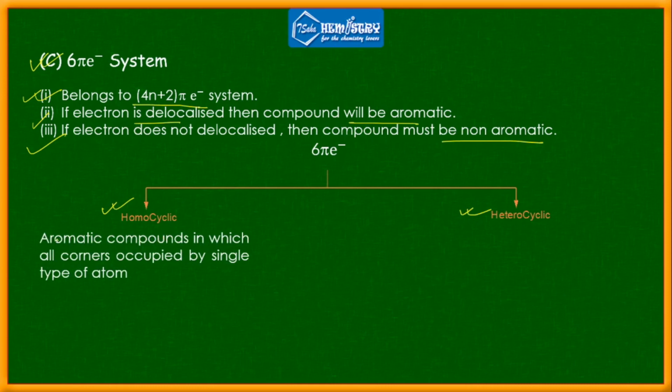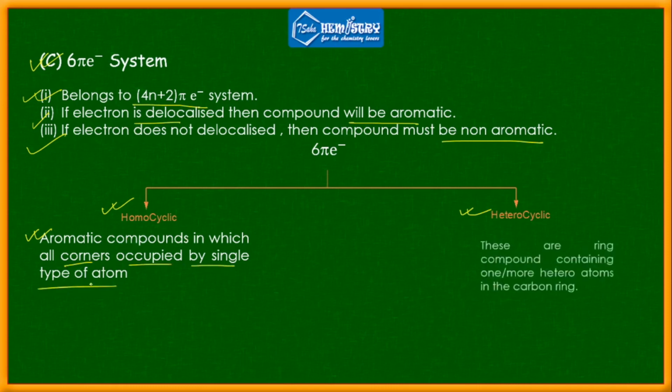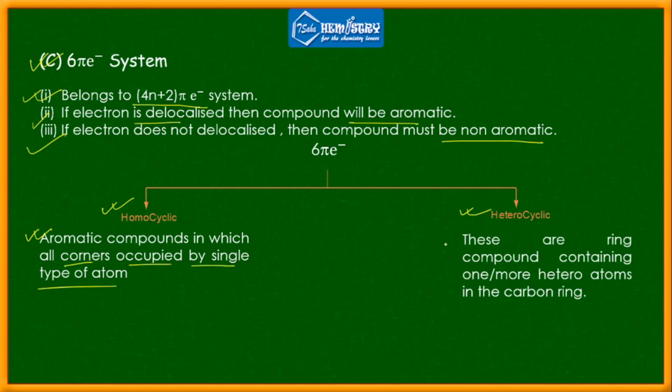Aromatic compounds in which all corners are occupied by a single type of atom are basically known as homocyclic. And what is heterocyclic? These are ring compounds containing one or more heteroatoms in the carbon ring. So it can be nitrogen, it can be sulfur, it can be oxygen, like this.